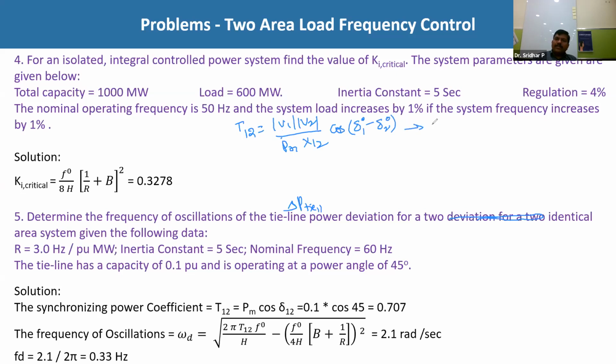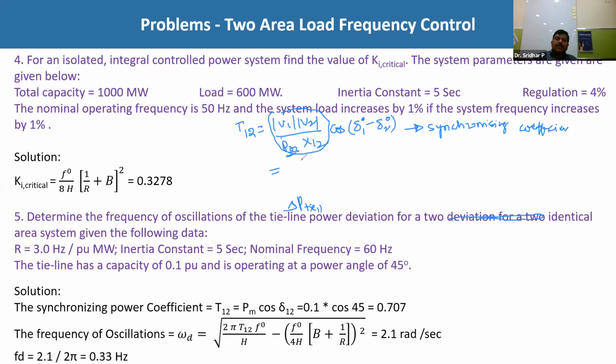We call this the synchronizing coefficient. We are used to writing this in per unit terms, because PR1 is there, so this is the per unit value.